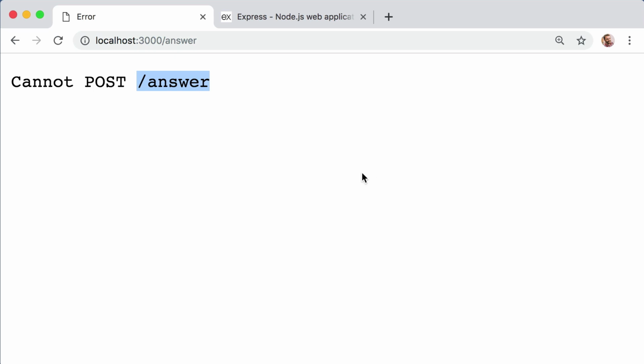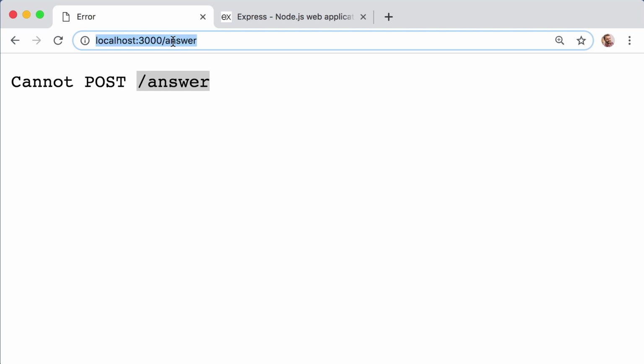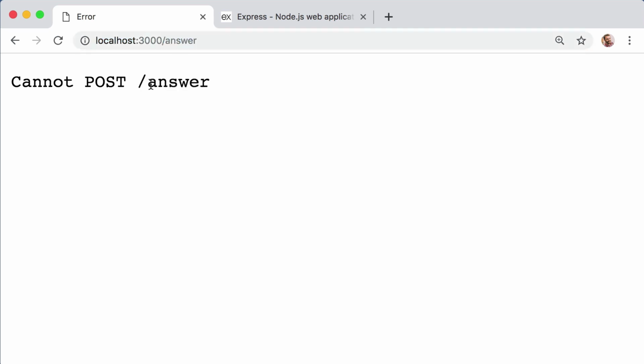And that's because we never told our Express server what it should do in response to receiving a request to the /answer URL. Now, before we worry about actually evaluating the user's answer, let's first make sure that we actually understand the difference between a GET request and a POST request. Trust me, I've seen many different full stack development courses, and I feel like they always gloss over this difference, and it's usually confusing and a bit blurry. So let's run through a quick exercise to make that difference between GET and POST crystal clear.